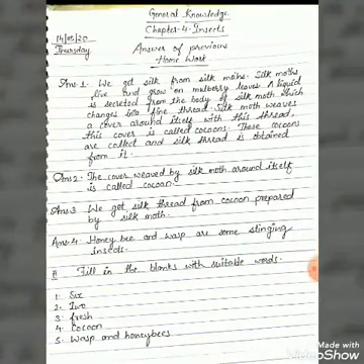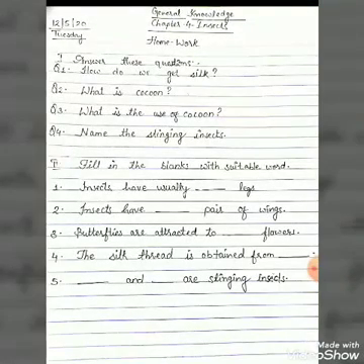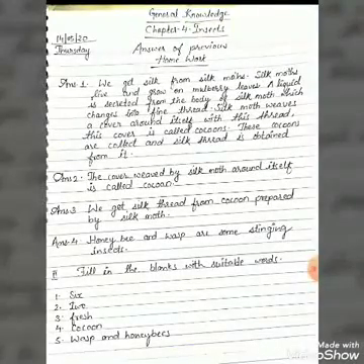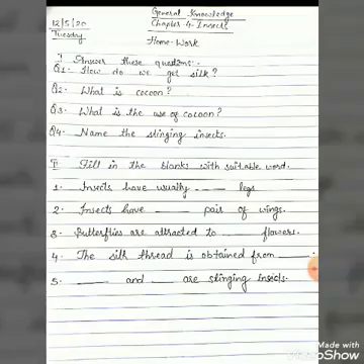Here, fresh flower. Butterflies are attracted to fresh flowers. Now fourth one, the silk thread is obtained from dash. Your answer is cocoon. Now fifth question, dash and dash are stinging insects. Here you can see wasp and honeybees are stinging insects.